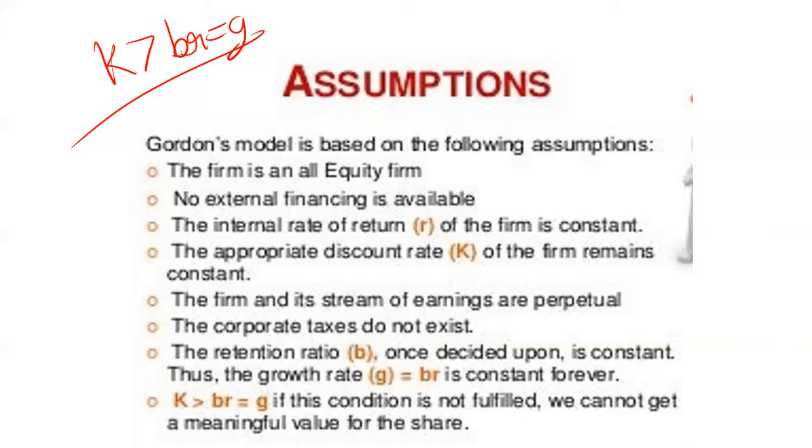And the retention ratio B is constant, and thus the growth rate G is equal to BR, which is also constant forever. If the condition K greater than BR equal to G is not met, the meaningful value of the stock cannot be determined. So these are all the assumptions of the Gordon model.